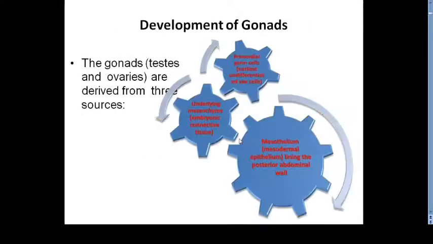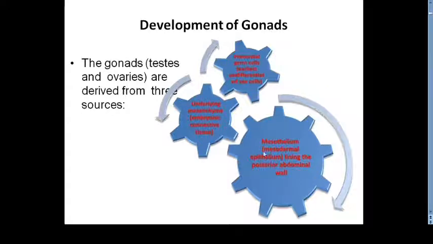First, we are going to see the development of gonads. Now, gonads means testes in male and ovaries in female. They are going to develop from three sources. Two sources we have already seen in the genital ridge. One is the mesenchyme, that is coming from the intermediate mesoderm, and it was covered by the mesothelium or the coelomic epithelium, which is lining the posterior abdominal wall.